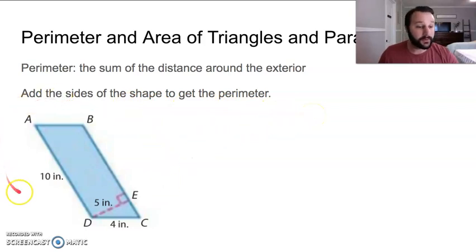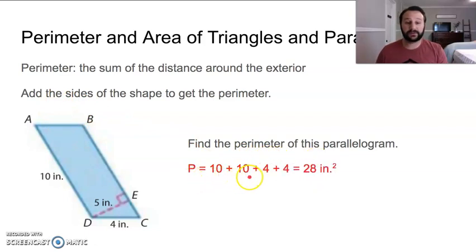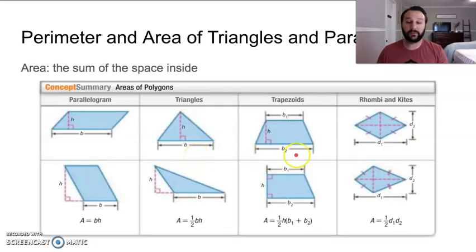Okay, so the perimeter right here, how would we calculate that? We've got 10 on this side and 4 on this side. In a parallelogram, we actually know, even though it doesn't give us these two sides right here, because they are parallel, that also means that the opposite sides are the same length. So this side is 10, that means this side is 10. This is 4, that means this is also 4. So the perimeter is going to be 10 plus 10 plus 4 plus 4. That equals 28 inches. Pretty simple, straightforward. I'm sure you remember that after looking at it just quickly.